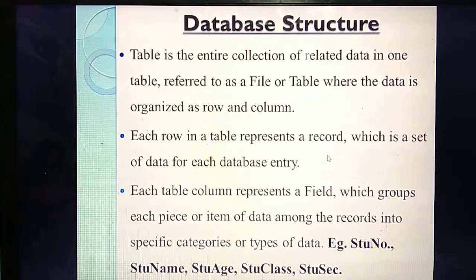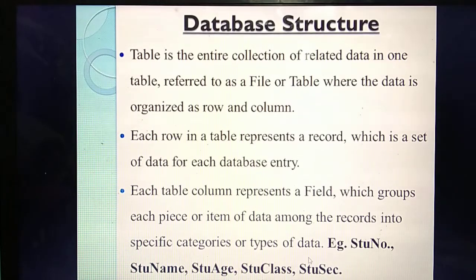Then each row is called what? Record. Okay, then each column we are calling a field. For example, see, student number, student name, student age, student class, student section. This is one row, and one row we are calling a record. But student number is 1 column, student name is 1 column, student age is another column, then student class, student section, each another column. So each column we are calling a field.